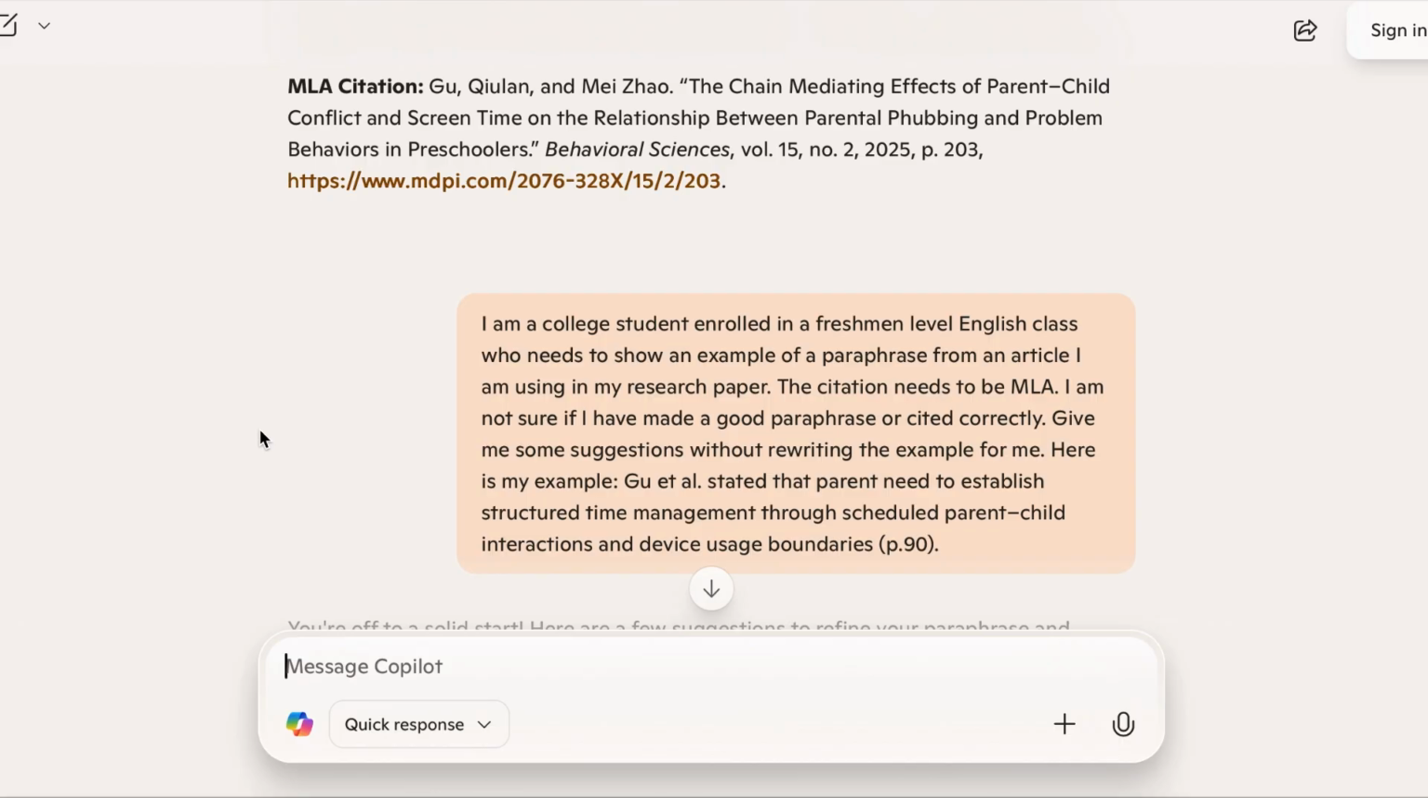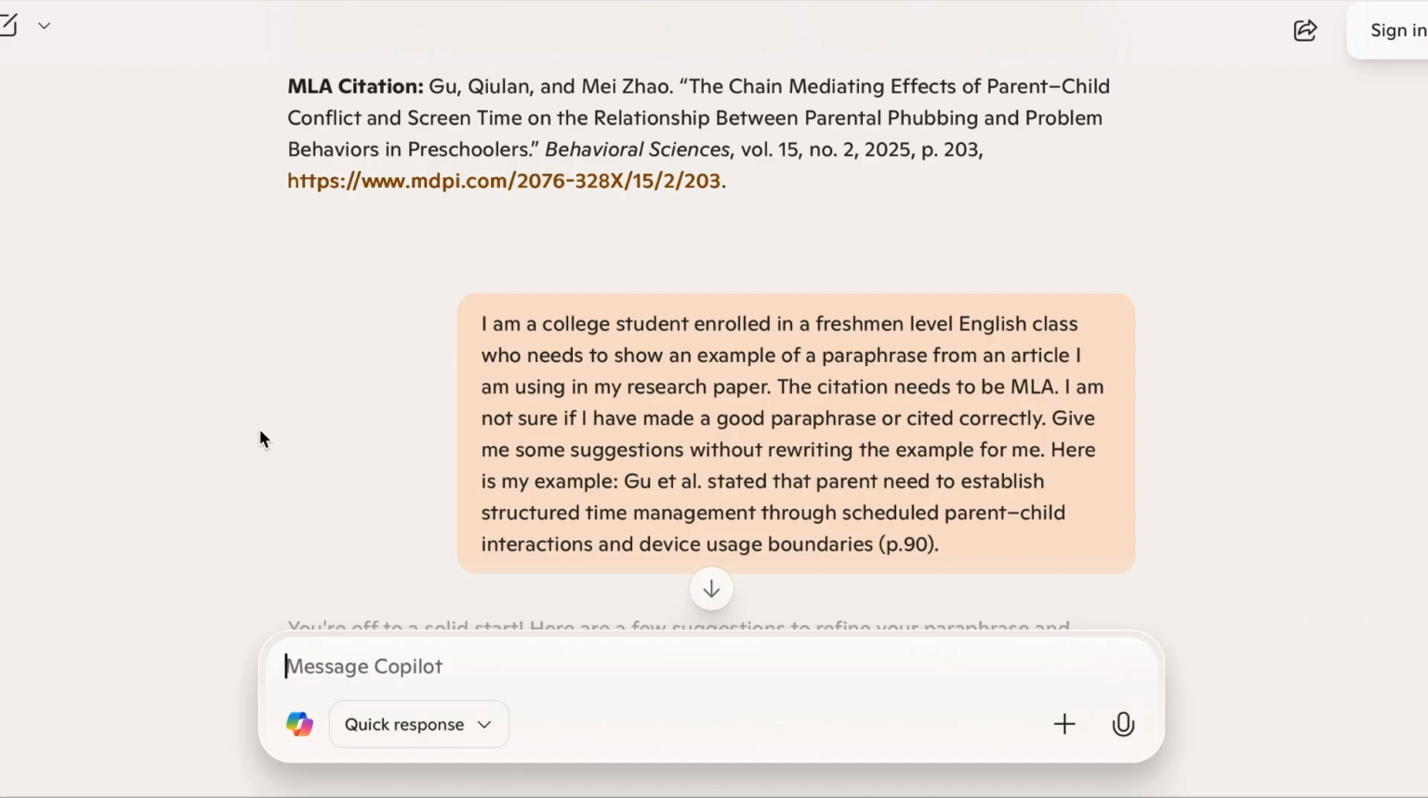So I'm going to add that prompt. In this example, I am a college student enrolled in whatever class that you might be enrolled in, who needs to show an example of a paraphrase from an article I am using in my research paper. The citation needs to be in MLA. I'm not sure if I have made a good paraphrase or cited correctly. Give me some suggestions without rewriting the example for me. So here I'm telling AI who I am, what I need, and I'm asking it for suggestions and specifically not to rewrite it for me.